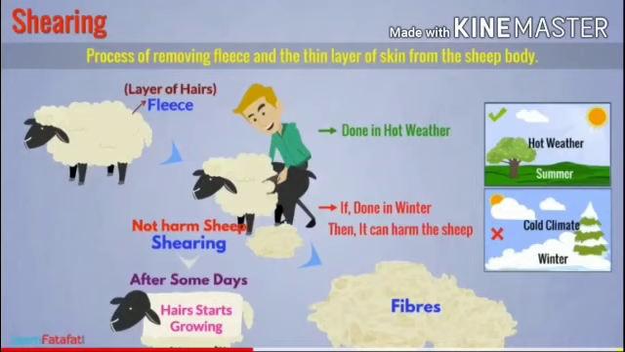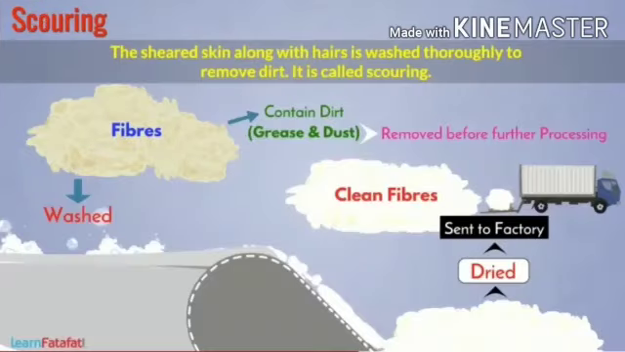Shearing does not hurt the sheep because the outermost layer of the skin of the sheep is dead. The shearing or cutting of the hair of sheep is done in the hot weather of summer so that sheep may survive without their protective coat of hair. The hair of sheep grows again before the onset of winter and protects them in cold weather. So shearing is not done in cold weather, that is the winter season. The fleece or the hair starts growing after some days to obtain fibres.